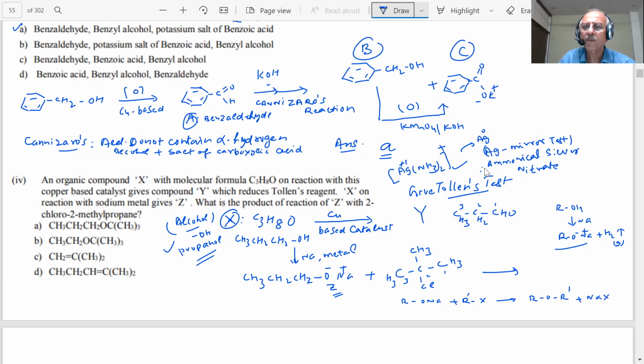This is a very famous reaction, the Williamson synthesis. Very famous reaction. But what is the condition of the Williamson synthesis, students?